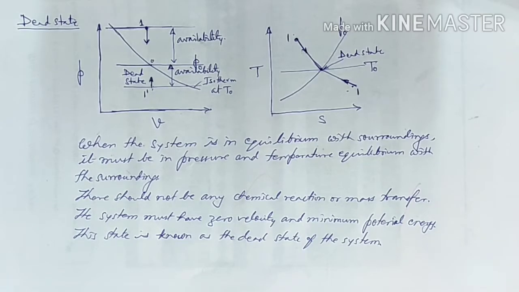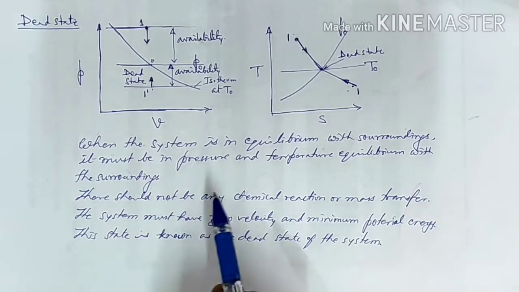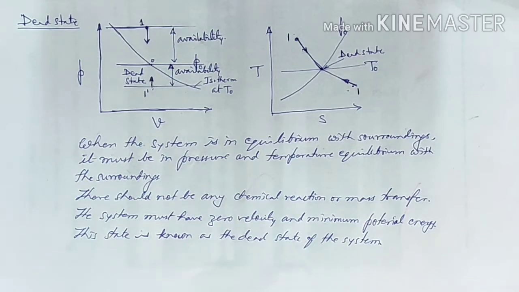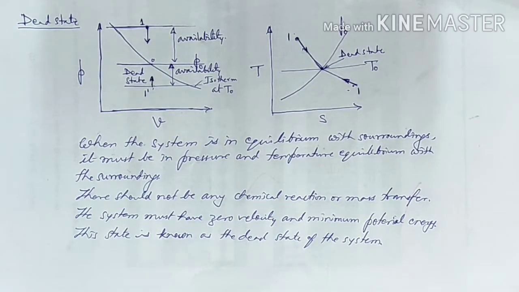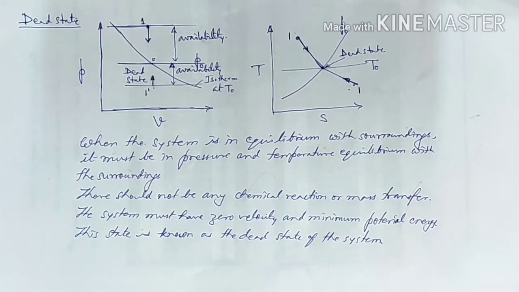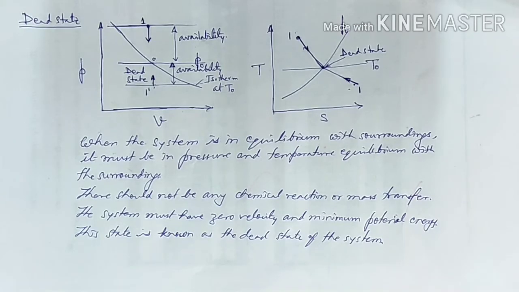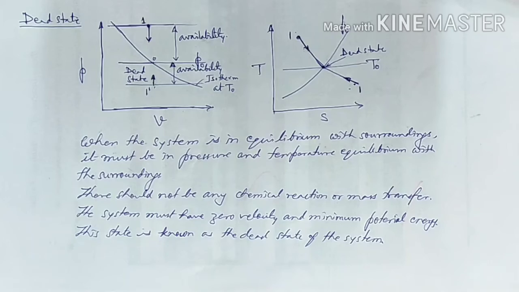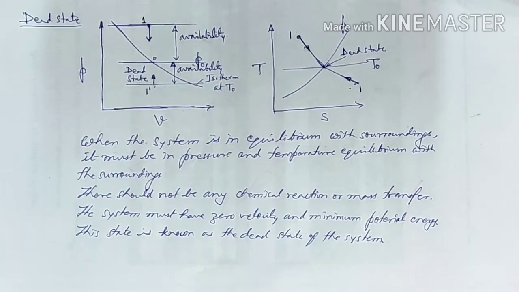dead state. When the system is in equilibrium with the surrounding, it must be in pressure and temperature equilibrium with the surrounding. There should not be any chemical reaction or mass transfer. The system must have zero velocity and minimum potential energy. Then this particular state is known as the dead state of the system.